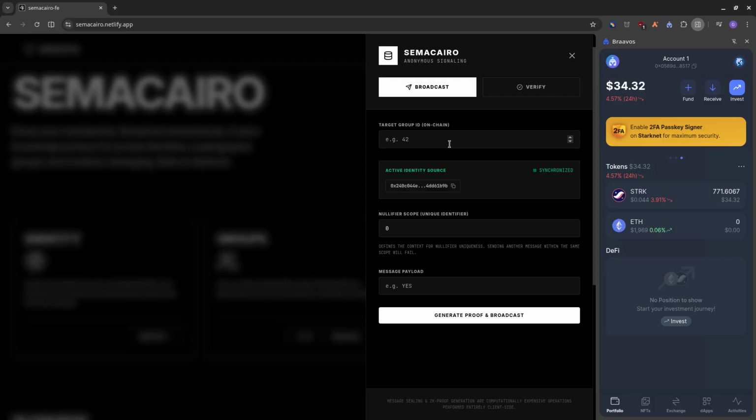So you put in your ID. This is my identity. And this is the scope. The scope is just a kind of a heading. So let's say there's an election, the scope would be presidential election.